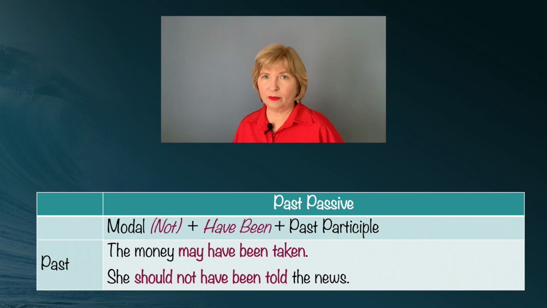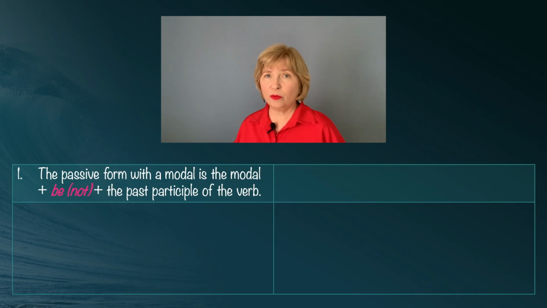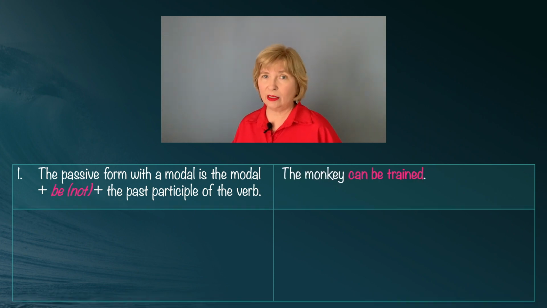Rule number 1, the passive form with a modal is the modal plus be or be not, plus the past participle of the verb. This is in general. For example, the monkey can be trained. Is the monkey training someone? No, it's a passive sentence. Someone is training the monkey.